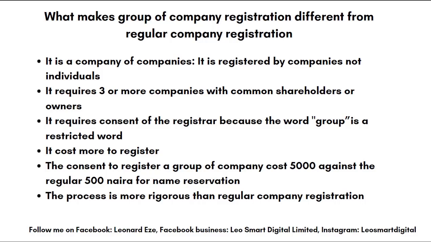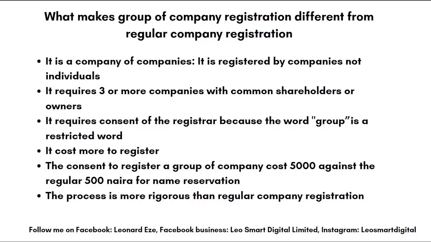Now, it requires three or more companies with common shareholders or owners. The regular company registration can even be registered by one person. This cannot be registered by one company. So, three or more must be present for this to fly. Then it requires consent of the registrar, as we have said, because the word group is a restricted word. In regular company registration, there is no restricted word except you add group and it may not be approved, it will be queried. So your money is gone.